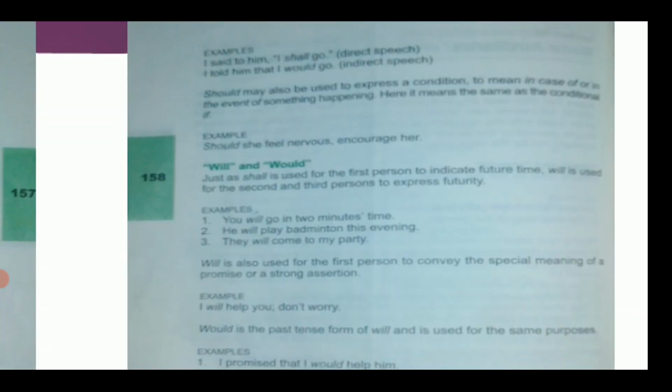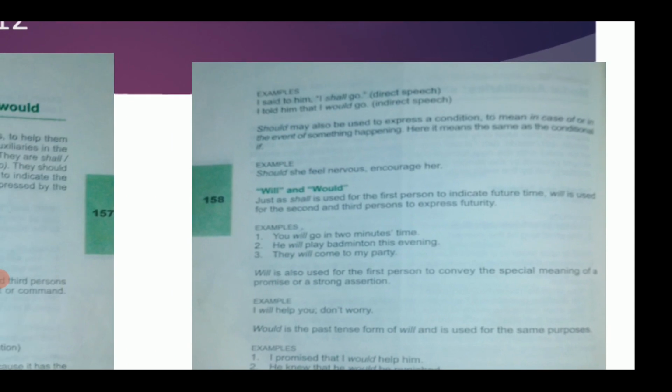Let us revise the concept of will and would also. Just as shall is used for the first person to indicate future time, will is used for the second and third person to express futurity. This was point number 1.